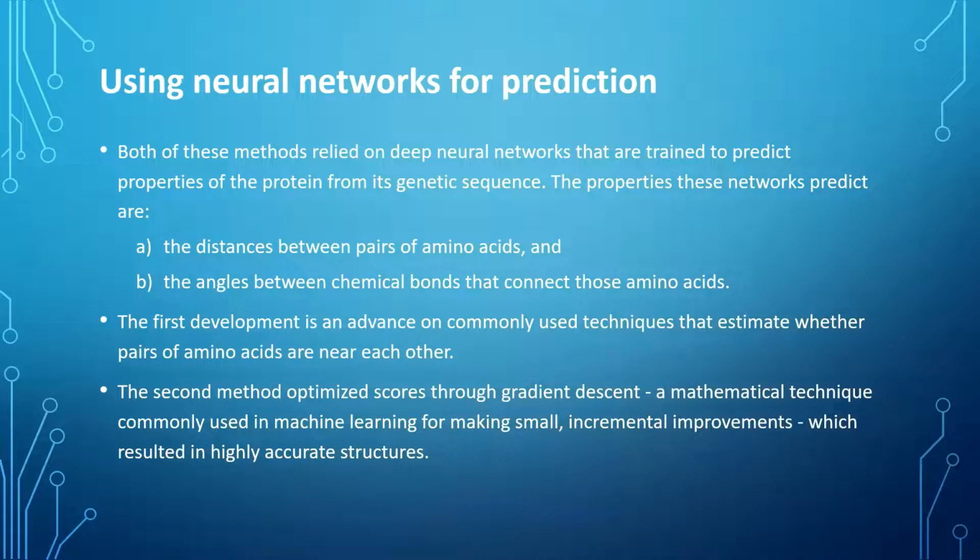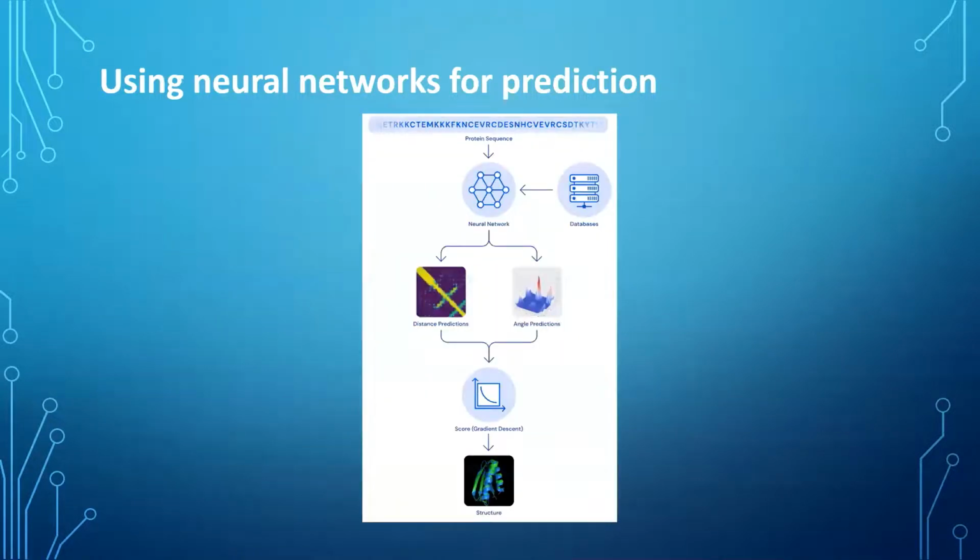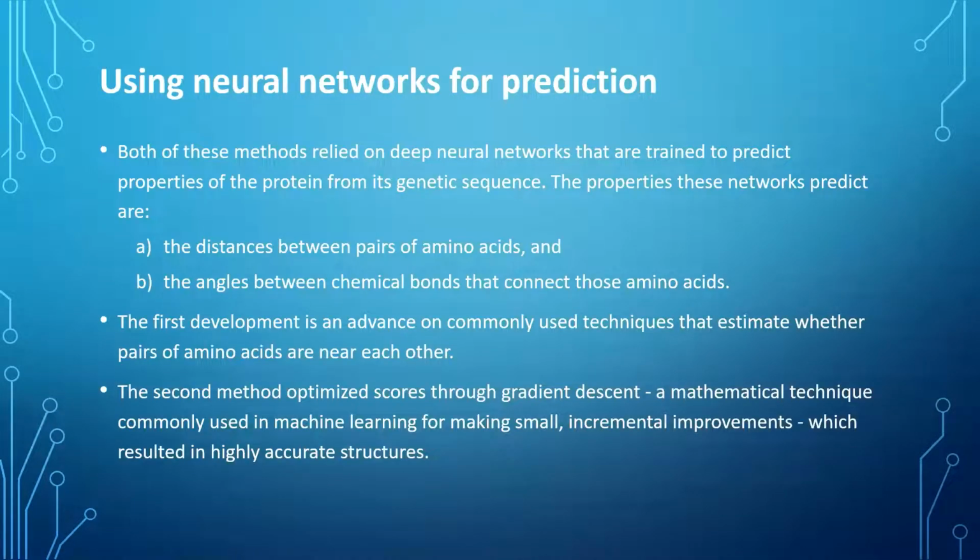Both these methods relied on deep neural networks trained to predict properties of proteins from their genetic sequence. The first one was distance prediction, which measures the distance between every pair of amino acids.